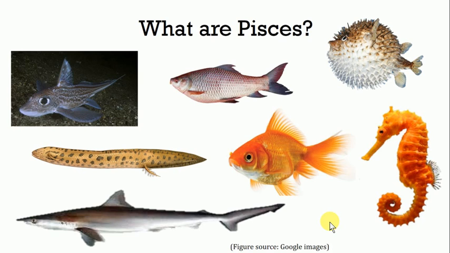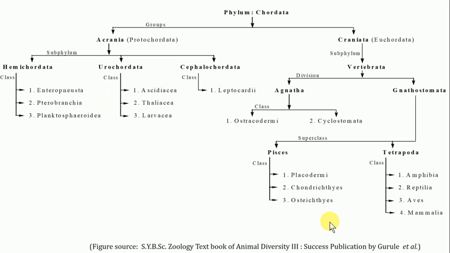Now they usually have soft moist skin that is protected by a slippery layer of mucus. Due to the presence of mucus glands in their skin, the body is always slimy or slippery. The study of fishes has a separate branch, and that branch is referred to as ichthyology. Ichthyology deals with the study of fishes. So this is the introduction to the superclass Pisces.